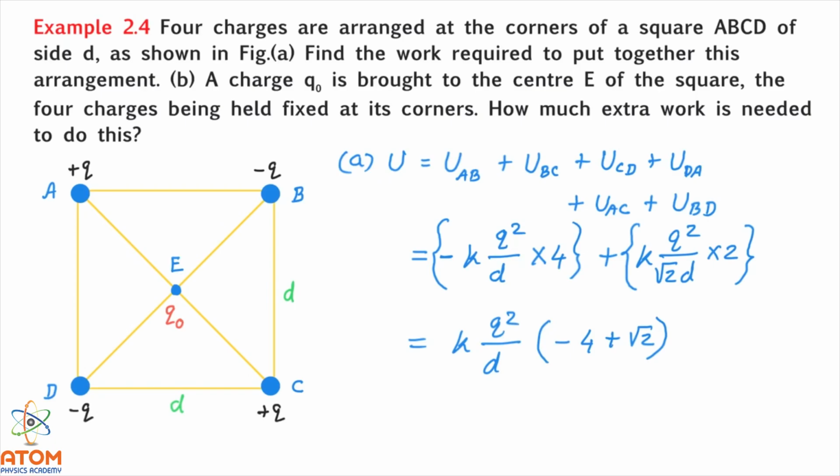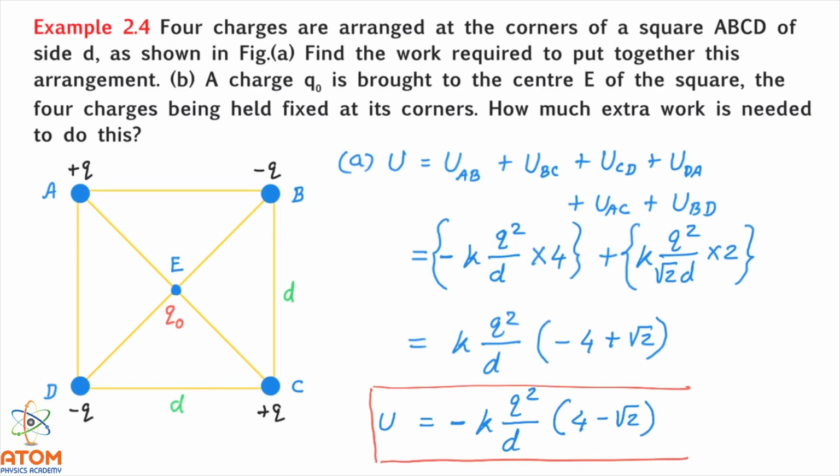So finally, I can write the potential energy as minus k q square upon d, taking minus common outside, times 4 minus root 2. This is our first answer, and that is the potential energy of the four charges.